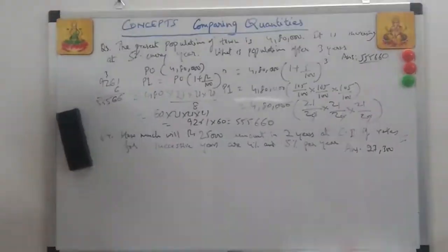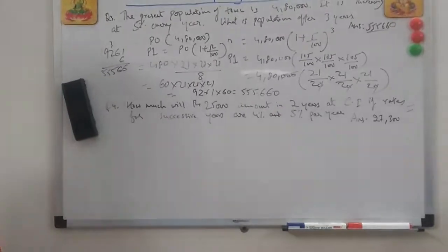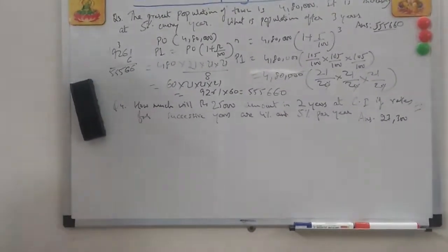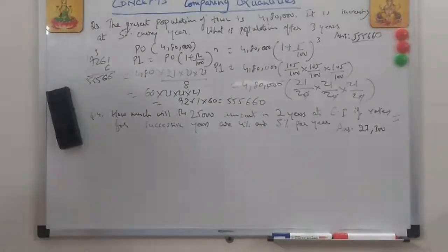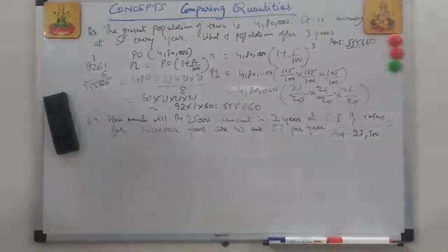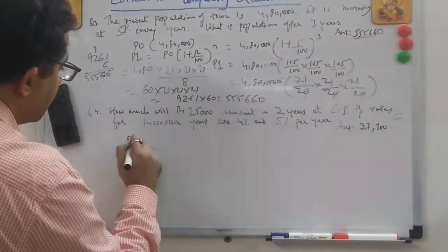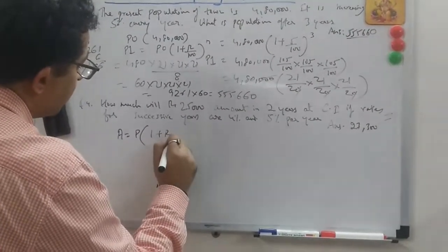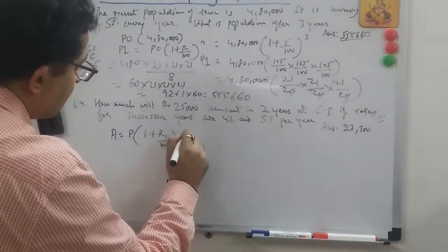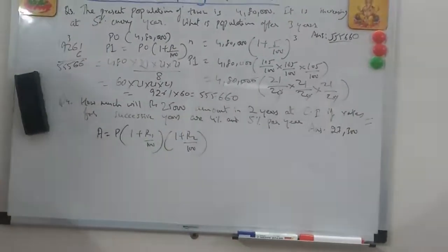How much will rupees 25,000 amount to in 2 years at compound interest if the rates for successive years are 4% and 5% per year? It's for 2 years, but successive years means for the first year interest is taken as 4% and for the second year interest is taken as 5%. So it's simply a formula, the same formula everywhere. Amount is equal to principal. Here, the only difference is that instead of 1 plus r upon 100, we will do 1 plus r1 upon 100 and then 1 plus r2 upon 100, because the rates of interest are different. This is the simple formula.